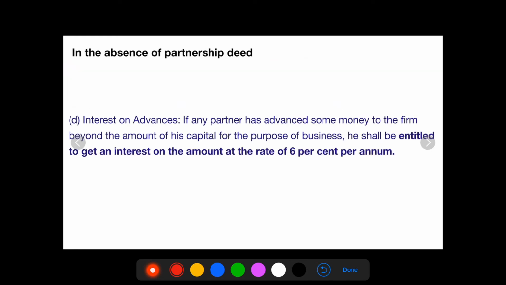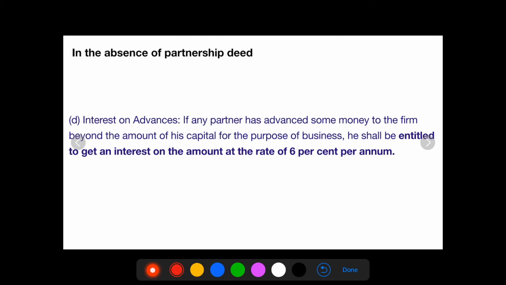Point number D. Interest on advances. If any partner has advanced some money to the firm beyond the amount of his capital for the purpose of business, he shall be entitled to get interest on the amount at the rate of 6% per annum.